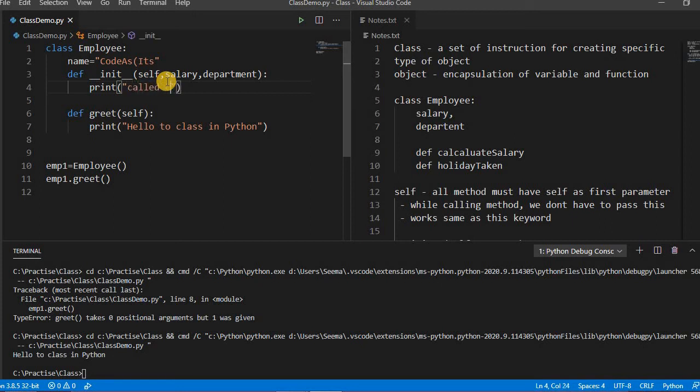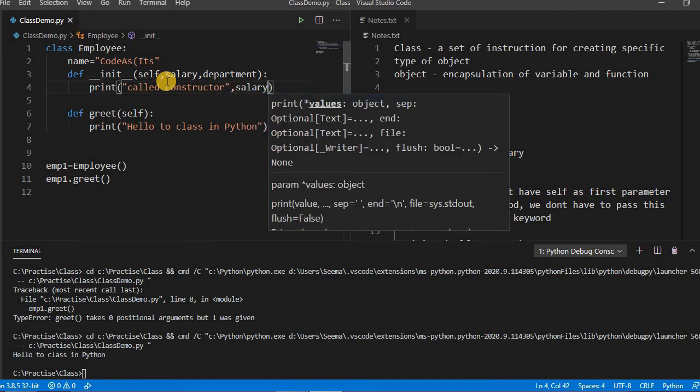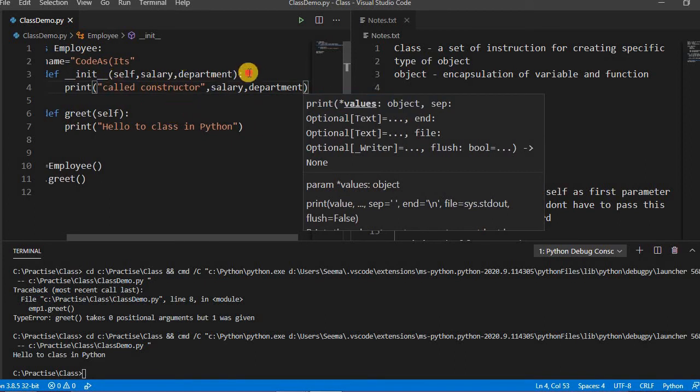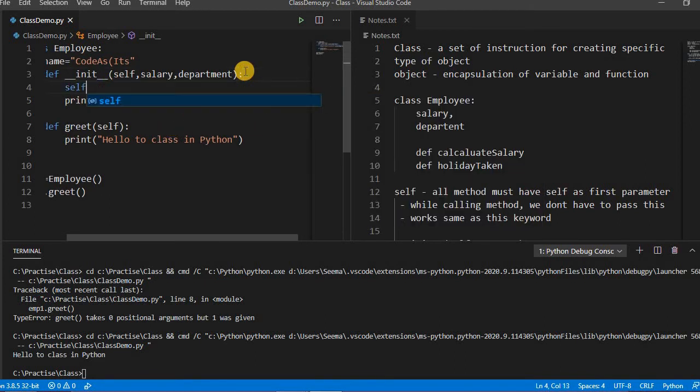Here we are just doing a print: called constructor, and the passed variable salary. And we declare self.salary is equal to salary.